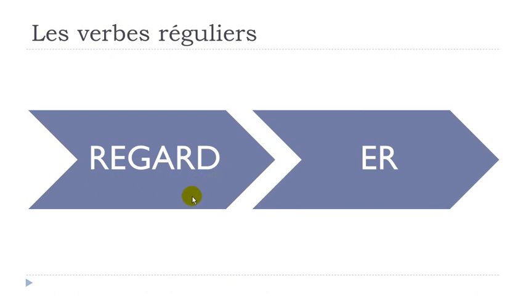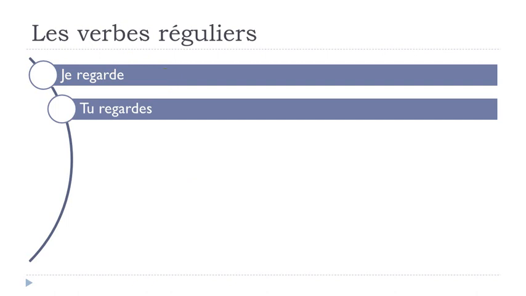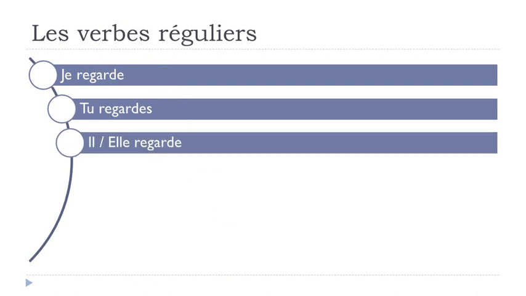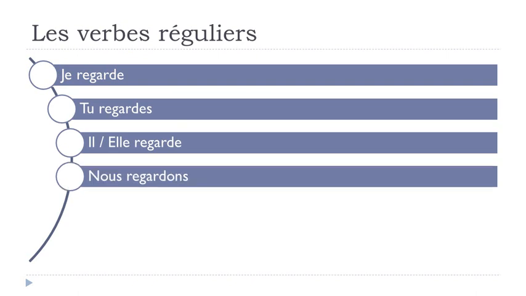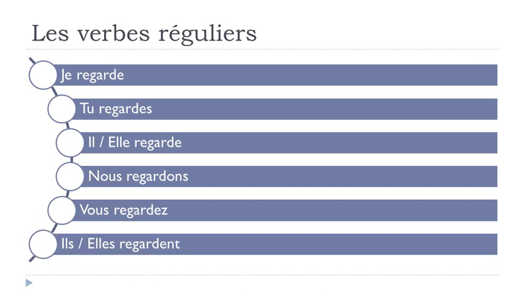Then you get je regarde, tu regardes, il regarde, elle regarde, nous regardons, vous regardez, ils regardent, elles regardent. One more time: regarde, regarde, regarde, regarde. Phonetically, only one form here. And then regardons, regardez.